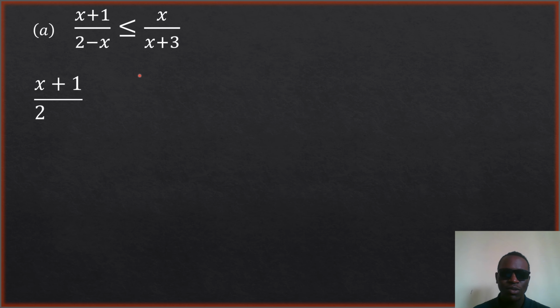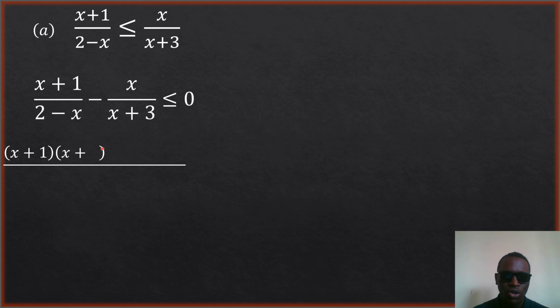So doing that, we have (x plus 1) divided by (2 minus x) minus x divided by (x plus 3), which is now less than or equal to 0. From there now, we just have to do what? Subtract these two fractions. To do this, we know that the common denominator is the product of the two, right? Okay, so this is a common denominator.